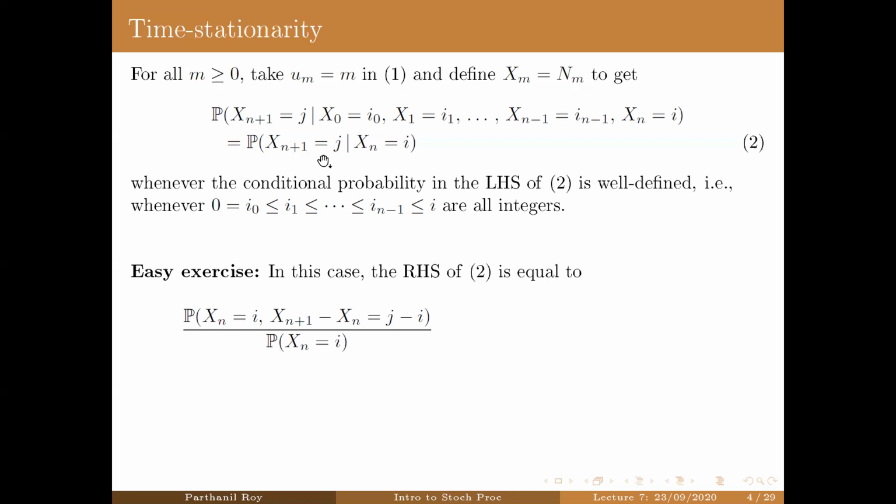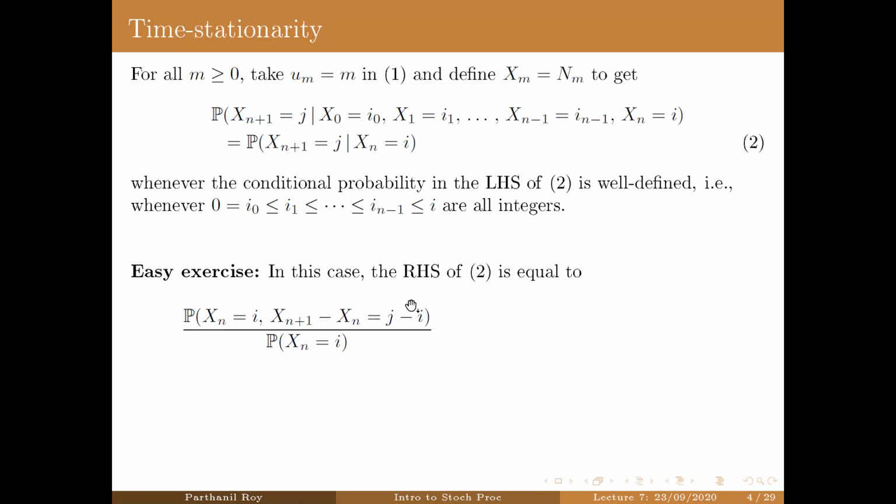Now in the numerator, you have the joint distribution of Xn and Xn+1. Instead of writing like that, just like what we have done before, you just write it as the joint probability of Xn equal to i and the difference Xn+1 minus Xn equal to j minus i.